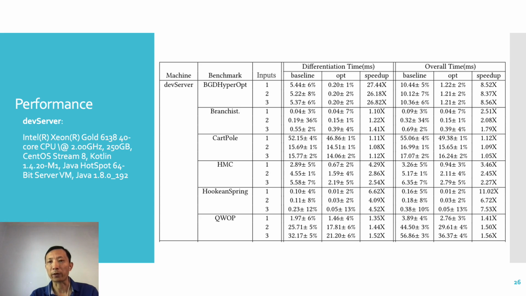For each benchmark, there are 3 different inputs used in the experiments. The first benchmark is the meta-learner. It has complicated control flows. Coarsening speeds up the differentiation by more than 26 times. If phi calculus is not used, coarsening can be applied to only a small part of the program, and the speedups would drop to about 8 times.